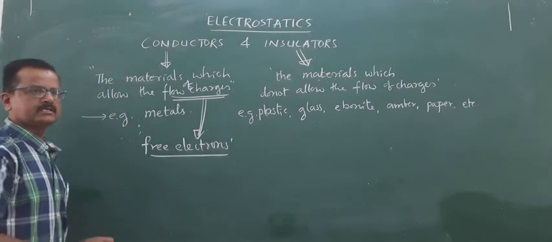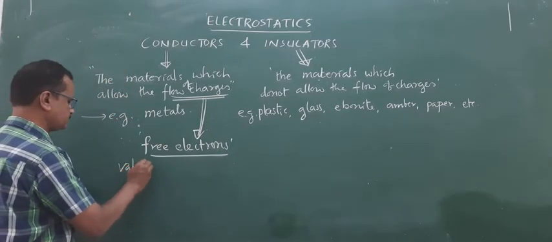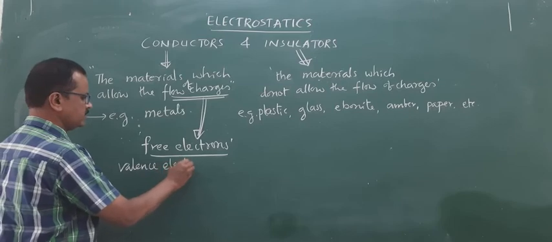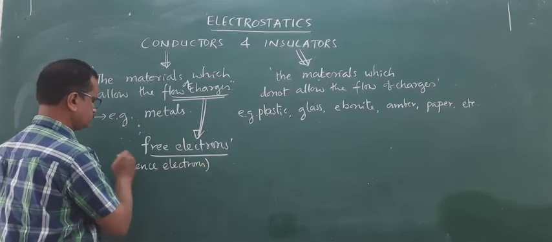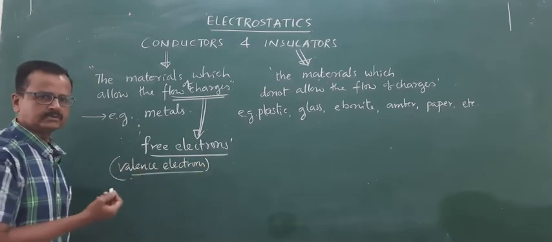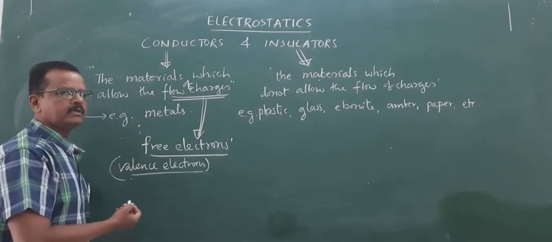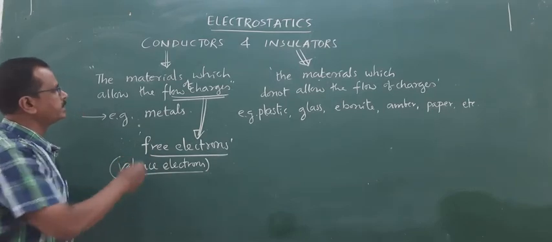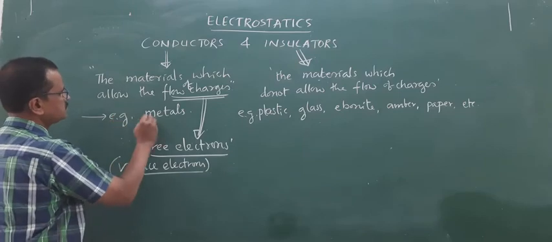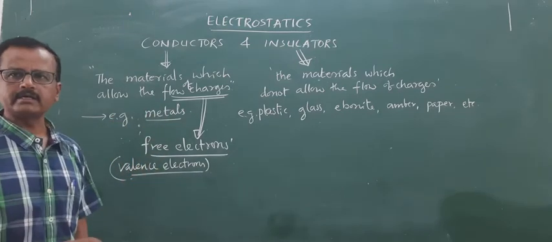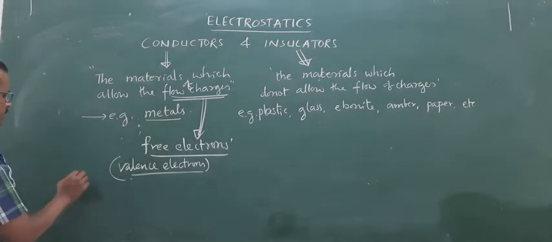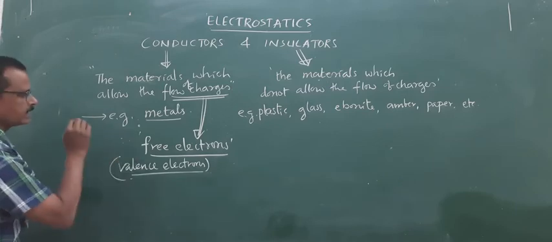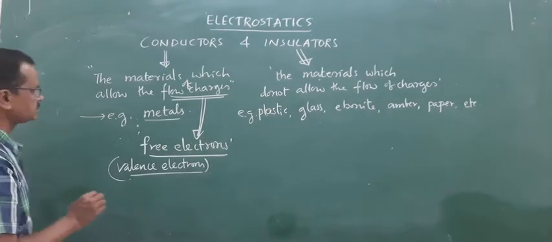The free electrons are nothing but the valence electrons, the electrons in the outermost orbit, which are shared. So these electrons will be available plenty in number in case of metals. Therefore, metals are good conductors. By the movement of free electrons, the conduction takes place in case of metals.